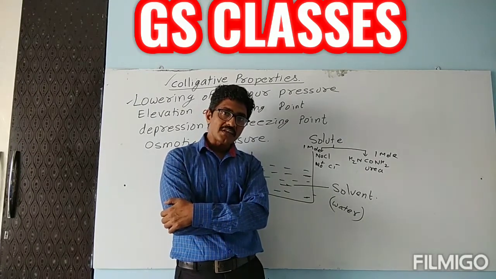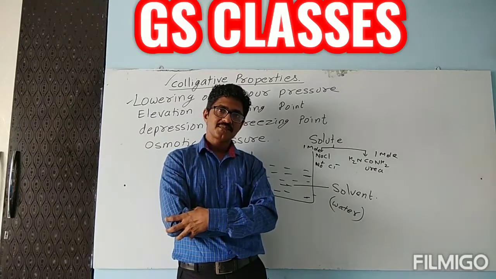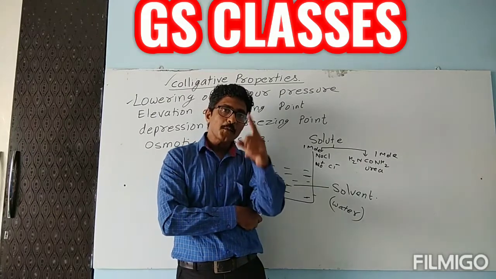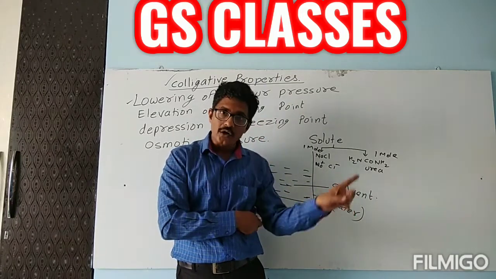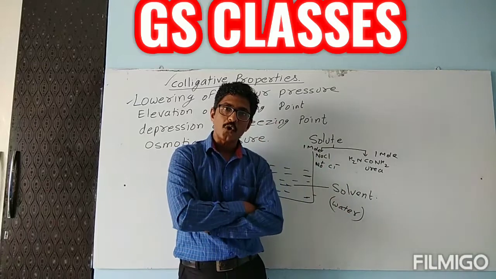Can you tell me the reason for this? Because colligative property depends on the number of particles and not which particle you are dissolving.